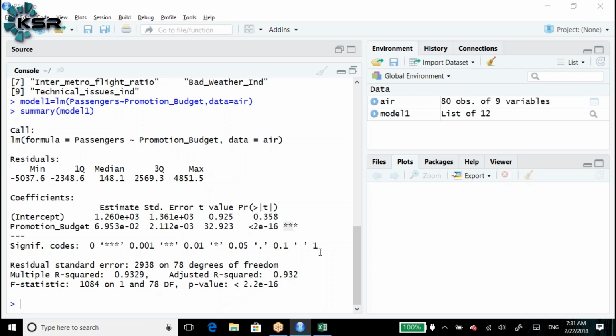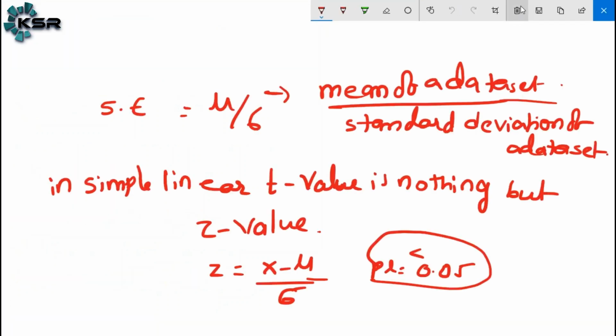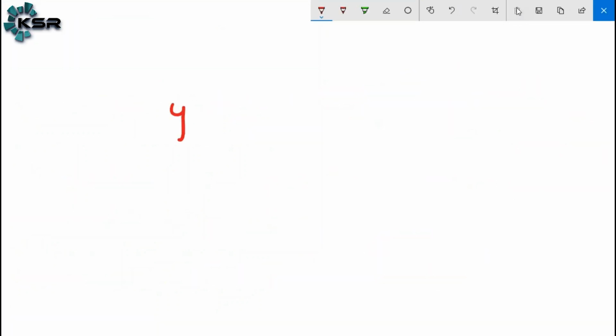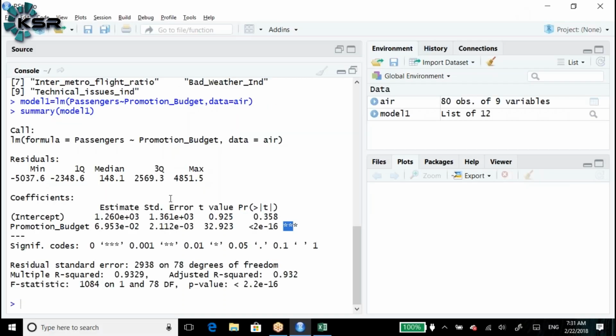It will relate to the equation y equal to beta 0 plus beta 1 x plus epsilon. Epsilon, we won't get it. Just we are doing the predicted values. Here, if you want an equation, the equation is the y hat. We are just predicting only. We are not getting the actual value. So beta naught plus beta 1 x. What is the beta naught value? 1260. Right? Beta 1 value is how much? This one is the beta 1, right?